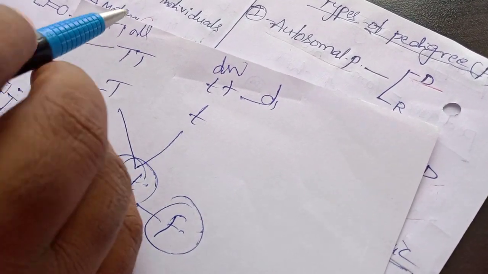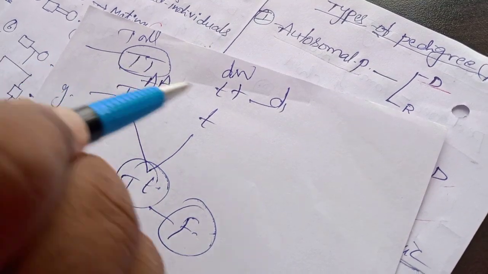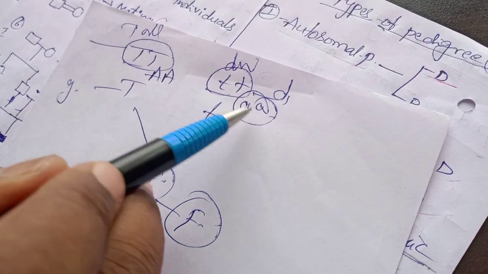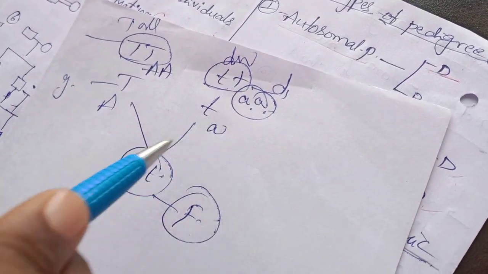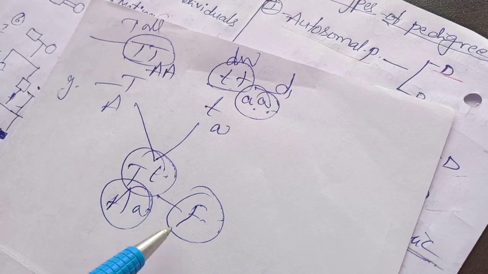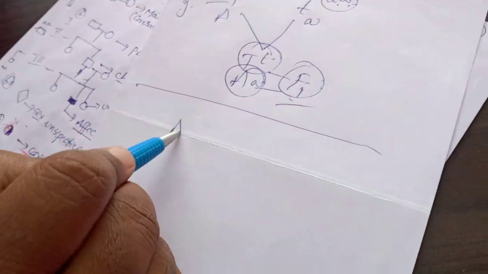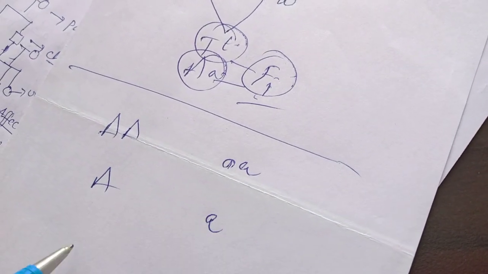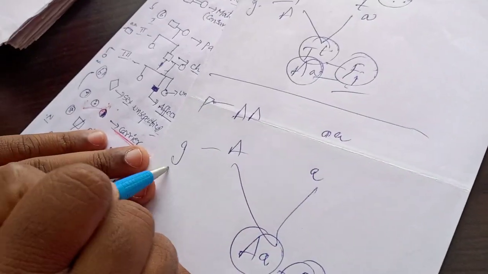What I am telling here is that instead of capital T, I am going to take capital A, and instead of small t, I can take small a. So here what you will get is capital A, small a, and here capital A, small a, like this in the F1 generation. The same thing I can tell here: capital A, small a, and capital A, small a. This one is the F1 offspring. These are the parents' gametes.